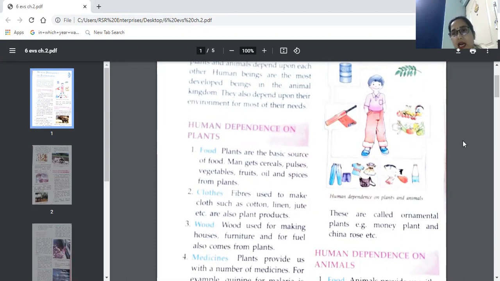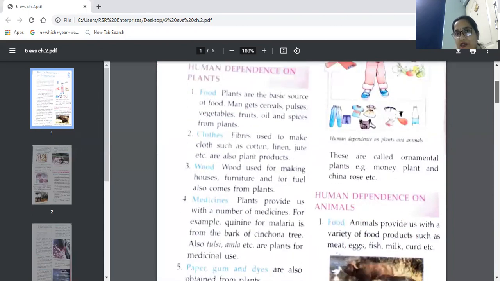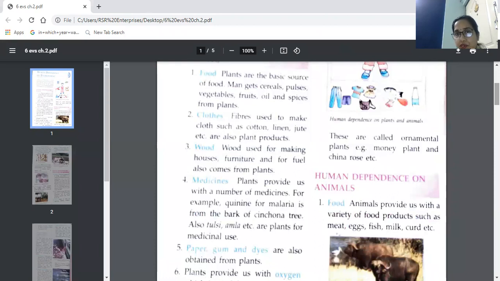Same way, plants are also dependent on animals or human beings for other things. For their water purpose, for their nutrition purpose, plants are dependent on animals. They produce their own food, so they are known as producers or autotrophs. And animals and human beings are dependent on plants for food. We get different items, which is written here: fruits, vegetables, cereals, pulses, spices, many other things we get from plants as food.